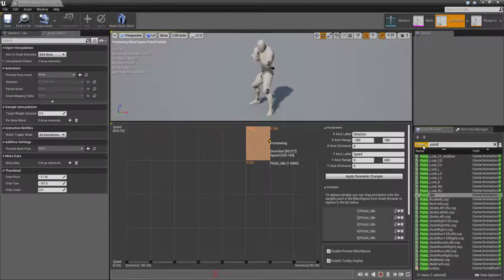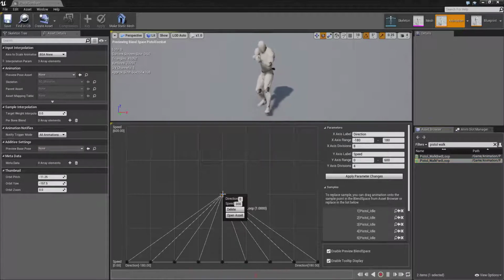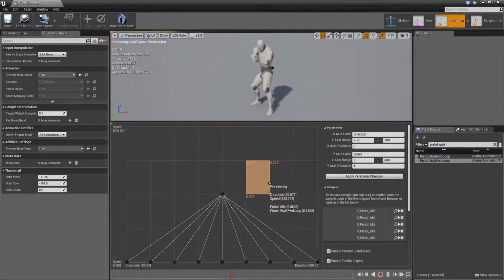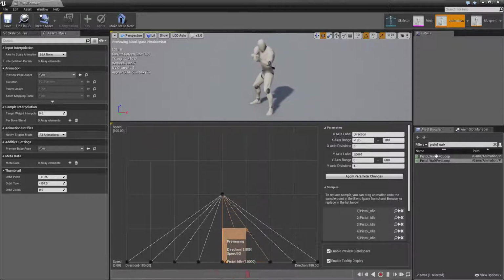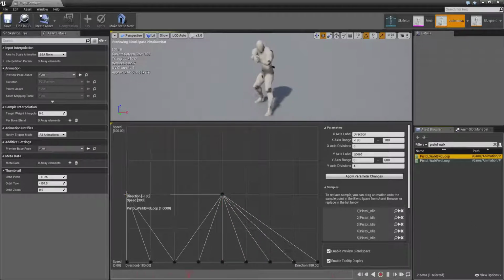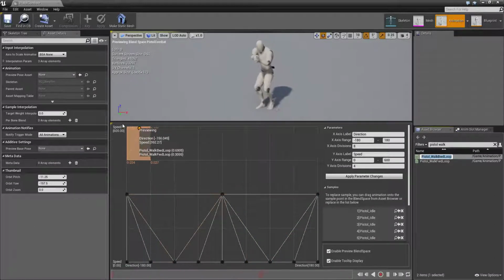Then we need pistol walk: forward walk and backward walk, on 300. Our character's walking speed is 300, so put it here. This is 0, this is 300. He will do a walk and a backward walk; put it over here on the left side and the right side also. Okay, and after this we need to fill this one, and this one also.